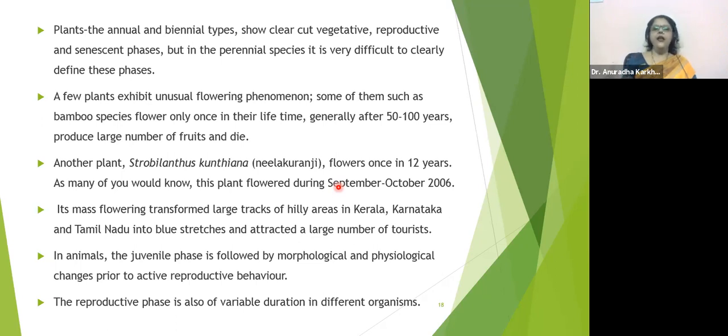If you take a helicopter ride, they offer you helicopter rides nowadays, then you can actually see a complete blue carpet laden on the regions of Kerala, Karnataka, and Andhra. It seems to be very beautiful. Seriously, it looks very beautiful. It's bluish pinkish color, mauve color flowers, very beautiful flowers.